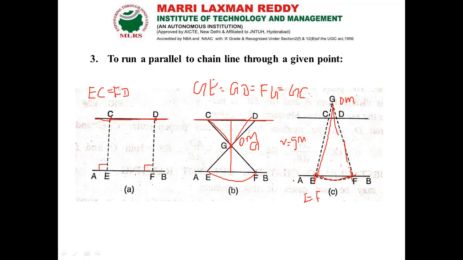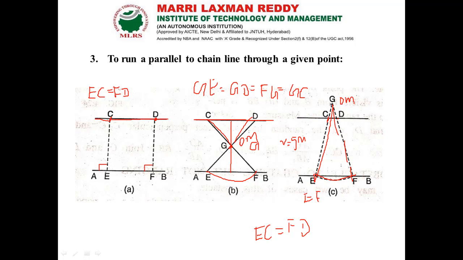Okay, now so from here I have to take some common distance, that means in the line of EG and FG, that is equal to EC equal to FD. Okay, now likewise I have to take some distance. So this distance will give the points C and D somewhere else in the line of EG and FG.